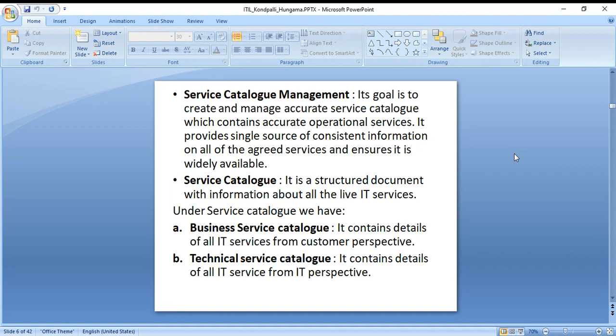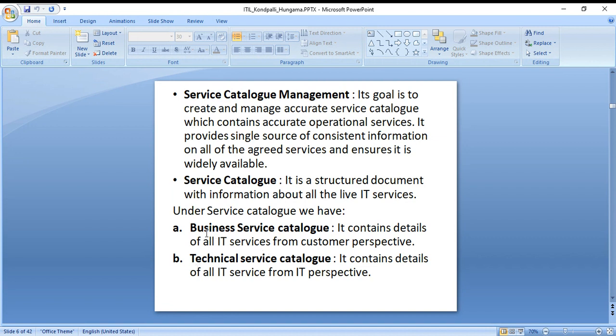Similar to that, in service catalog management the goal is to create and manage an accurate service catalog which contains accurate operational services. It provides a single source of consistent information on all the agreed services and ensures it is widely available. And then what is a service catalog? It's similar to both. Under service catalog, we have categories like business service catalog and technical service catalog.